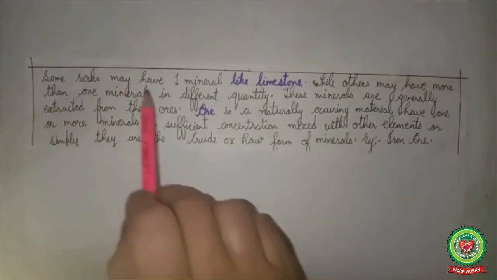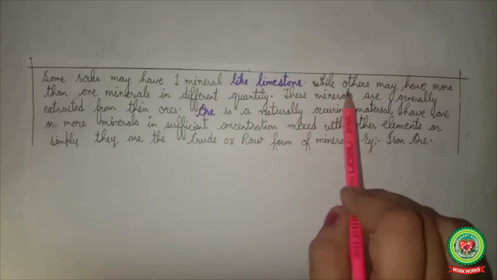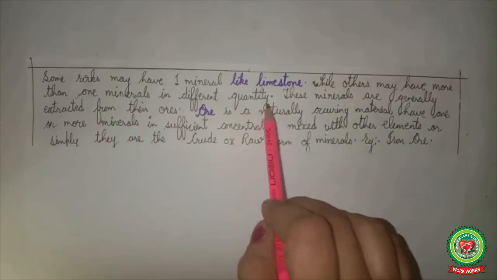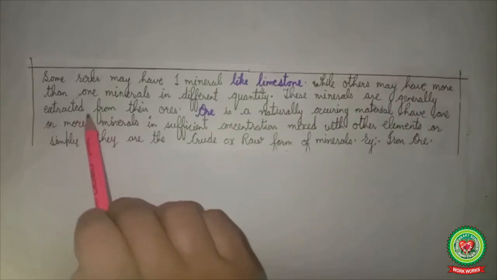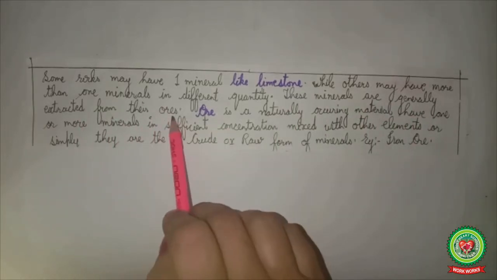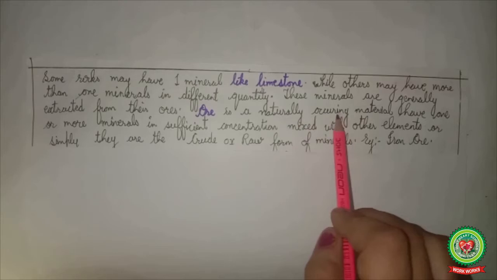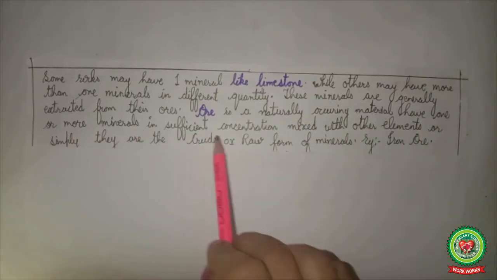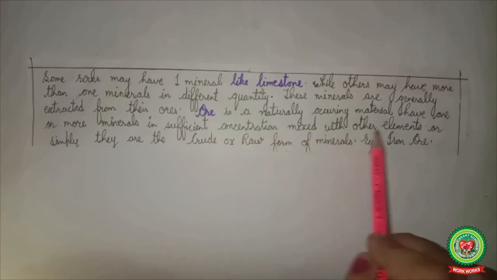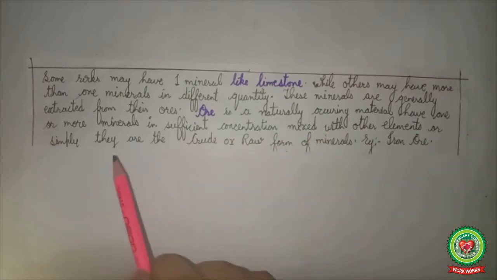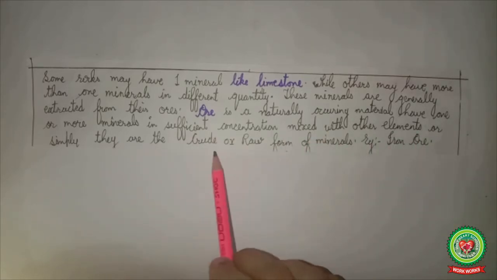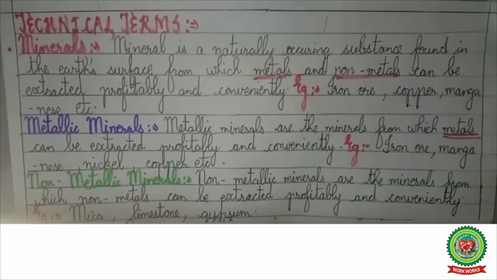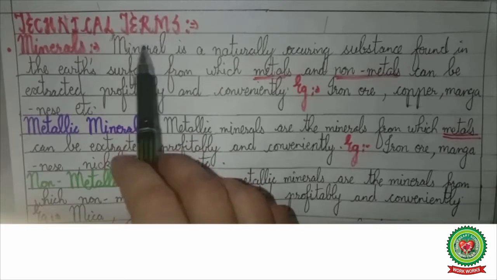Children, some rocks may have one mineral like limestone, while others may have more than one mineral in different quantities. These minerals are generally extracted from their ore. Now what is ore? Ore is a naturally occurring material that has one or more minerals in sufficient concentration mixed with other elements, or simply we can say ores are the crude or raw form of minerals. Example, iron ore. Now let us go through the technical terms related to minerals.